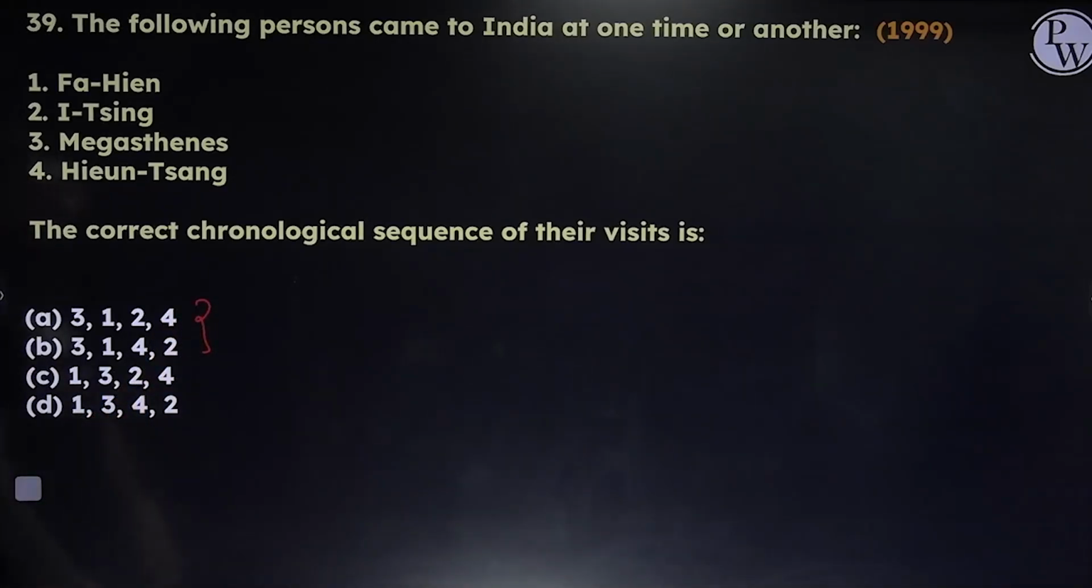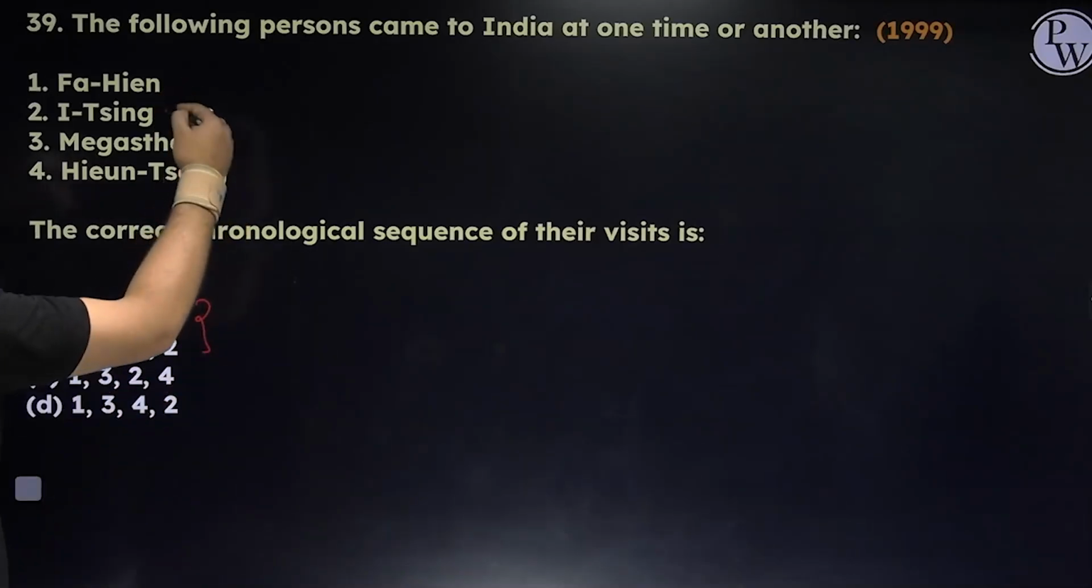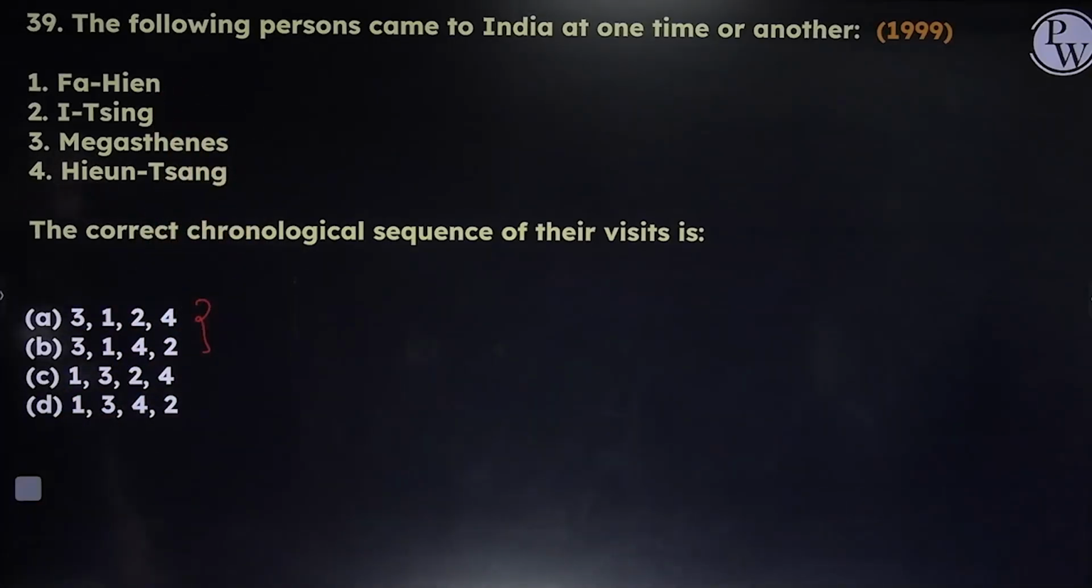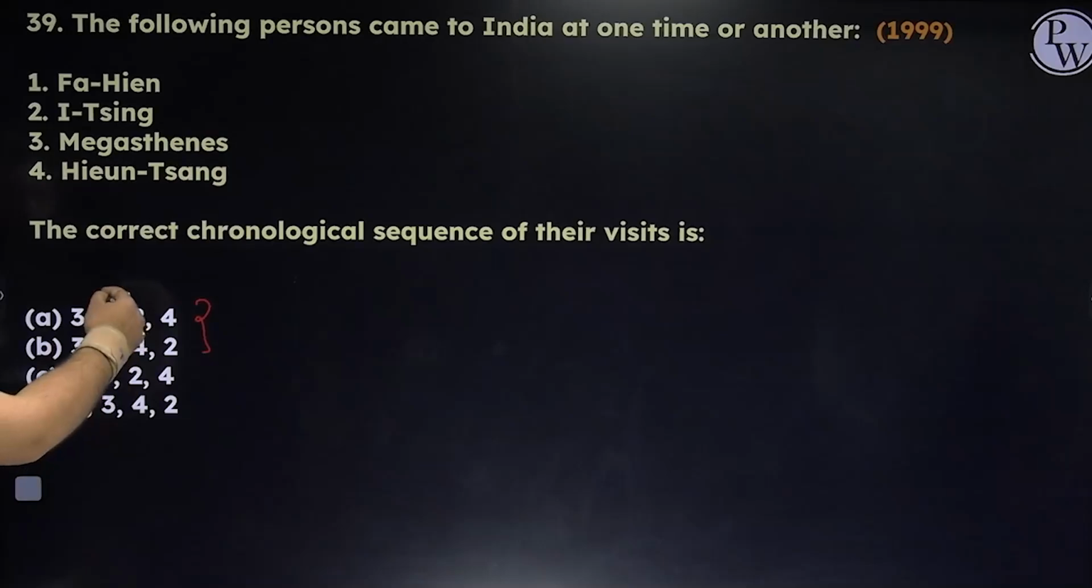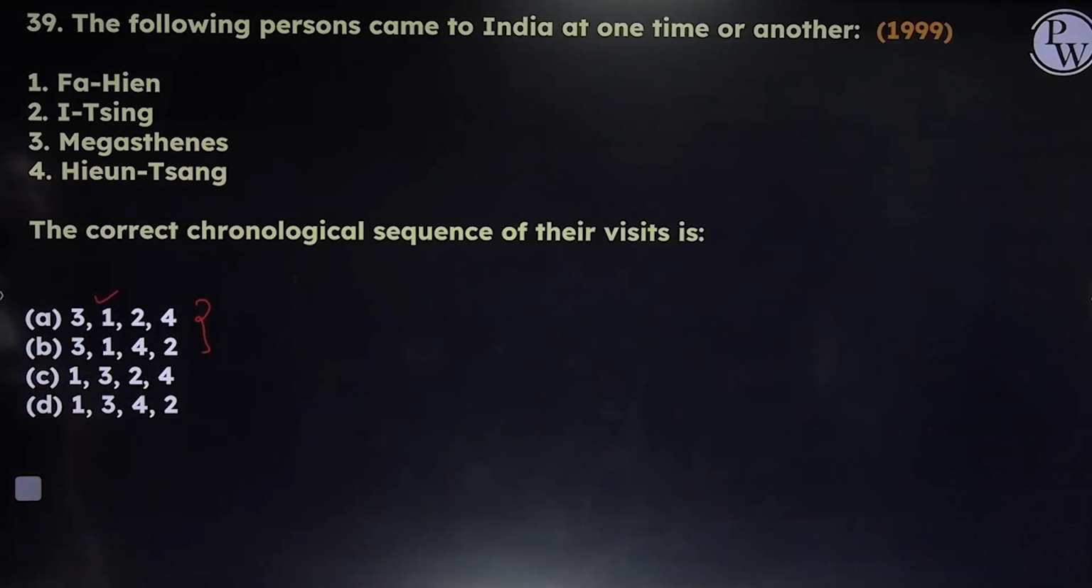Next, among the Chinese, we have three travelers: Fahiyan, Hunsang and Itsing. The first one is Fahiyan. So after 3, the answer is going to be 1, right? Again, the tie is not to be broken. Next one is Hunsang, so B would become the answer. Itsing was the last one to come to India. So we see three Chinese travelers.